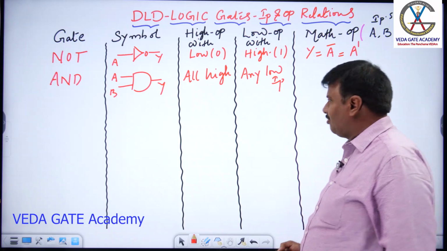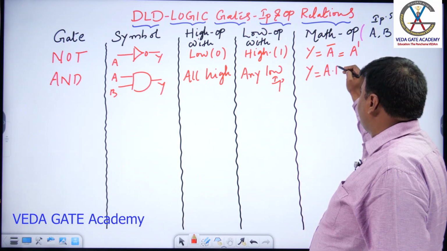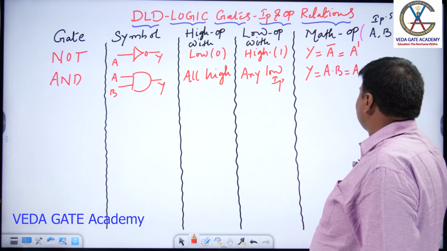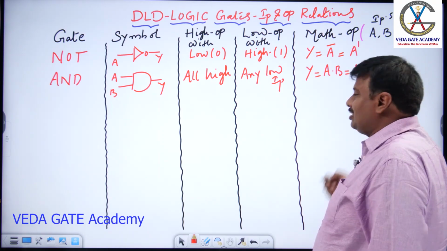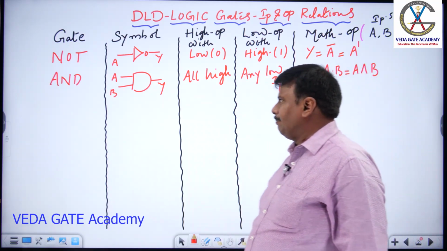As you know, the mathematical equation of AND is Y is equal to A multiplied by B. You can also use an AND symbol like this. Multiplication is taken as the reference for AND operation in digital.